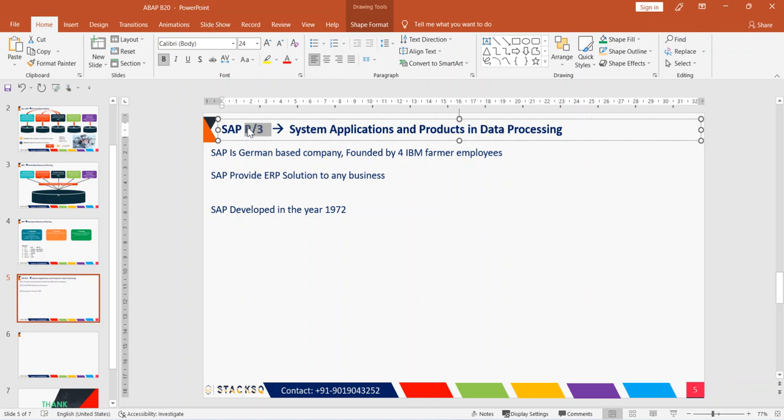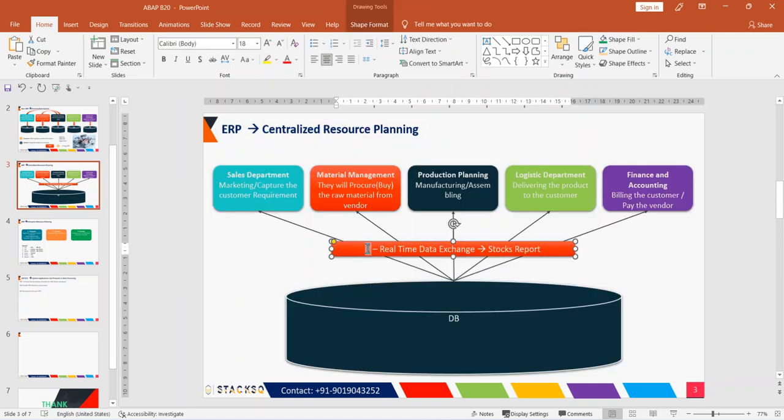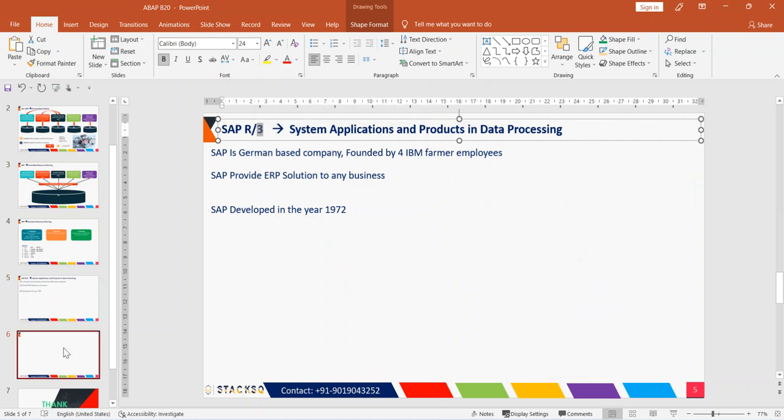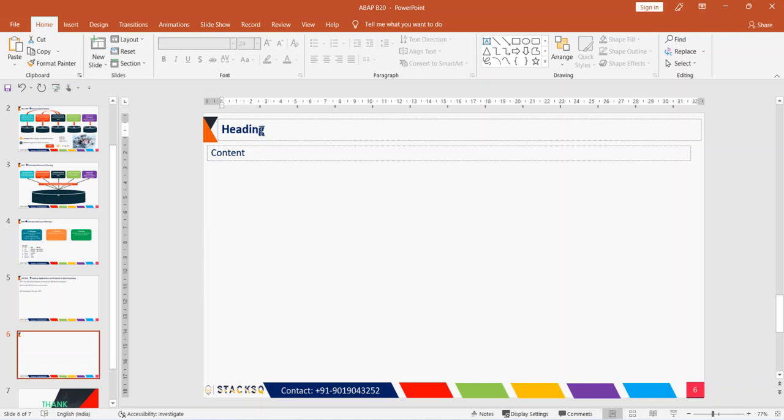What is R/3? What is R? R means real time data exchange. We have seen this in the last class, right? Then what is 3? It is 3-tier architecture. Before we understand 3-tier architecture, I just want to cover the SAP journey towards R/3 architecture. In tomorrow's class, R/3 architecture needs at least 1 hour of time, so tomorrow we'll understand what R/3 is.